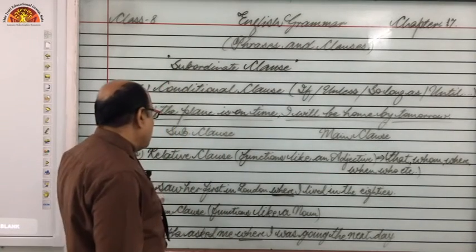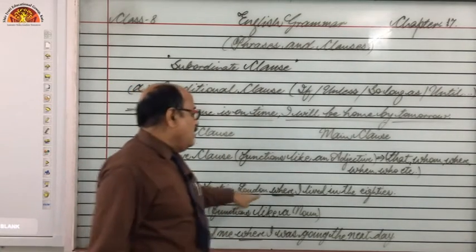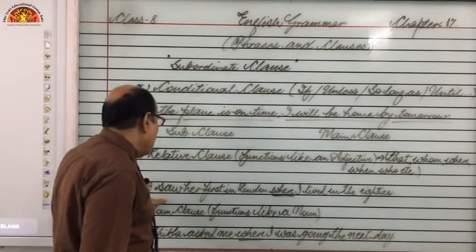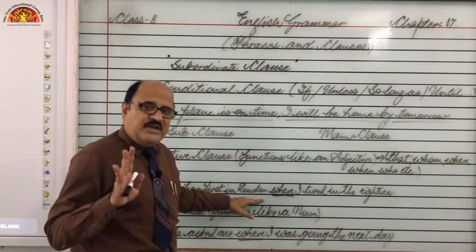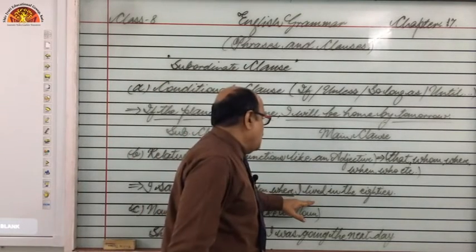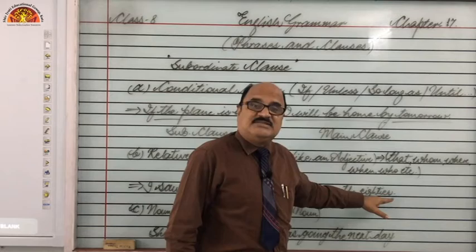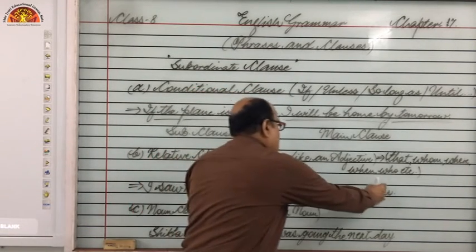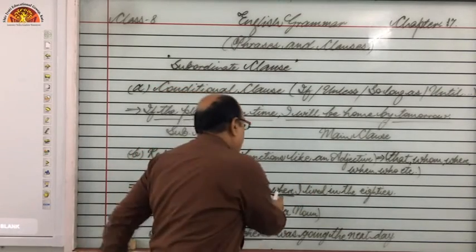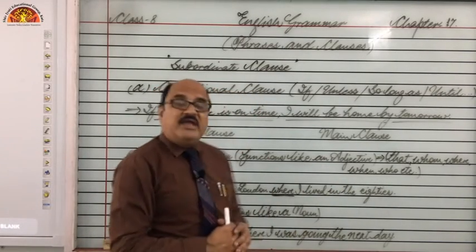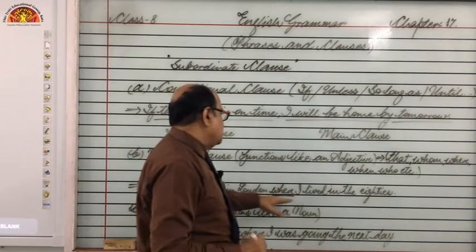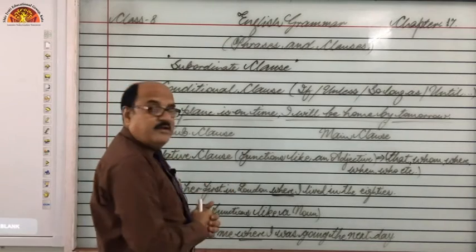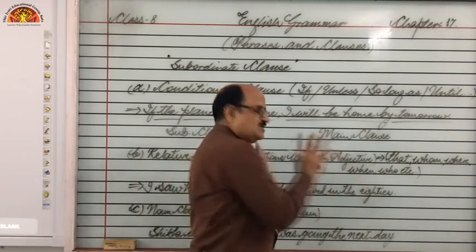You can see here, I saw her first in London, where I lived in the 80s. Okay, so I saw her first in London. This is complete in itself. Where I lived in the 80s. So where is a relative pronoun, and this part of the sentence begins with where. Where I lived in the 80s, this is not complete. So we can say this is a subordinate clause, and this is the main clause, I saw her in London. So main clause plus subordinate clause.